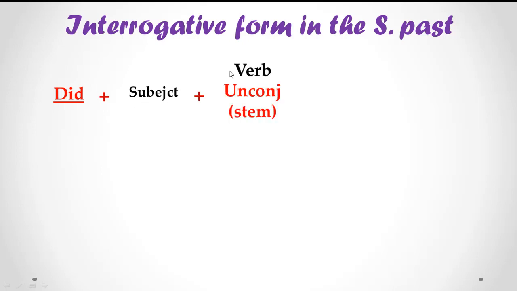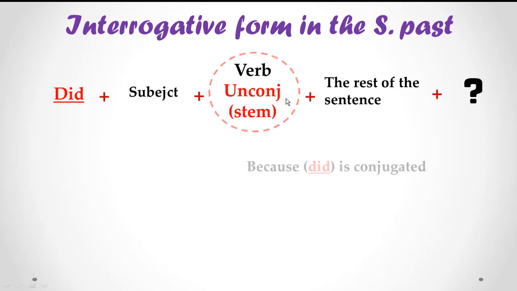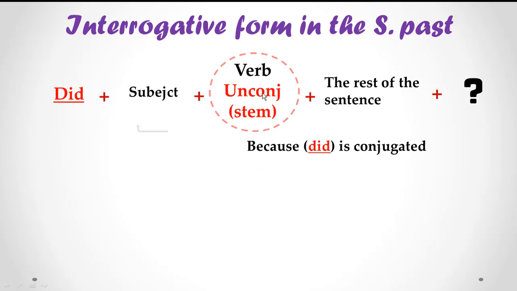After that, we have seen the interrogative form. Did plus subject plus verb unconjugated stem plus the rest of the sentence plus question mark. The same thing here, the verb is unconjugated because did takes the form of the past.